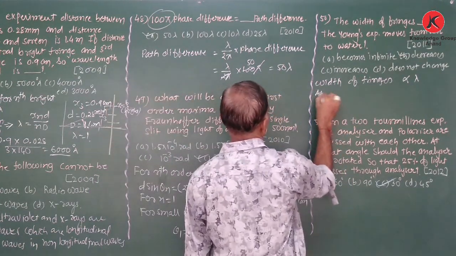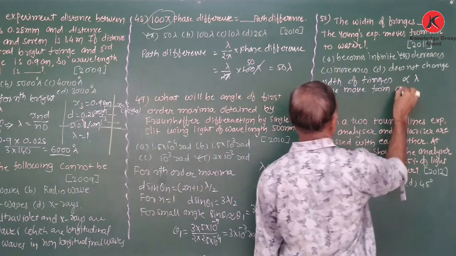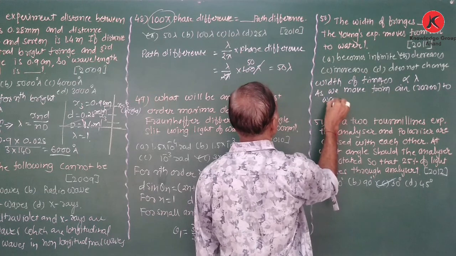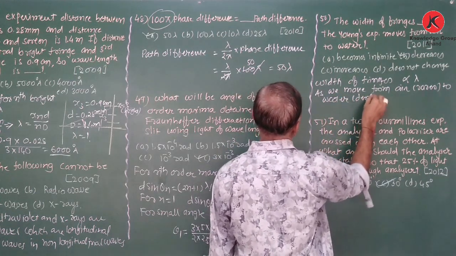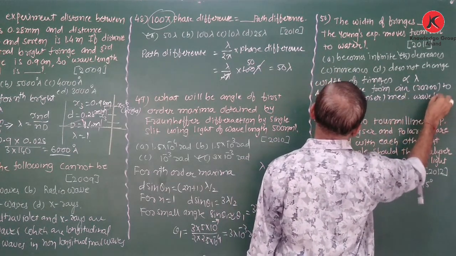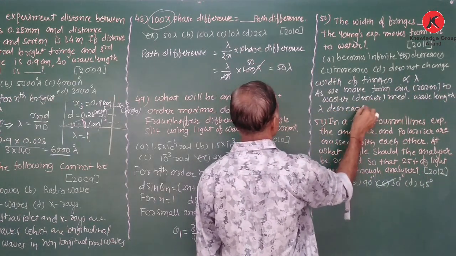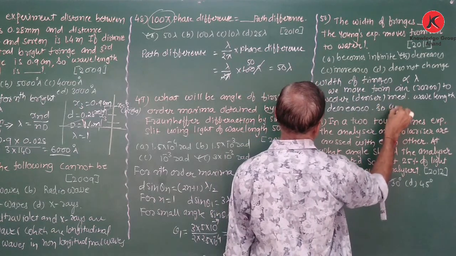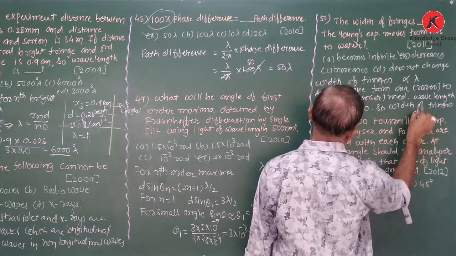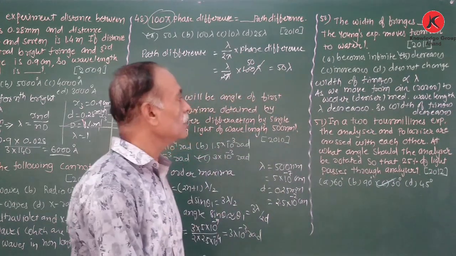As we move from air, that means the rarer medium, to water, that means the denser medium, the wavelength lambda decreases. So the width of fringes also decreases. Because the wavelength decreases, the width of the fringes also decreases.